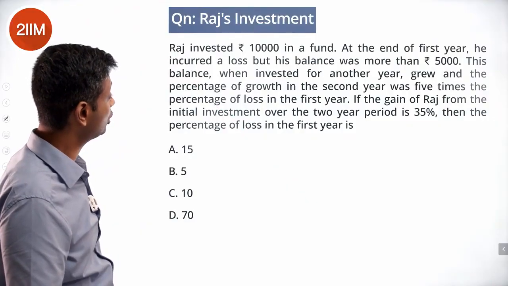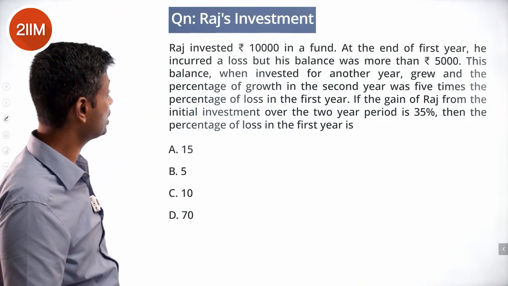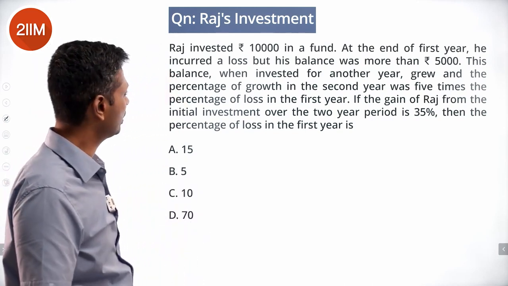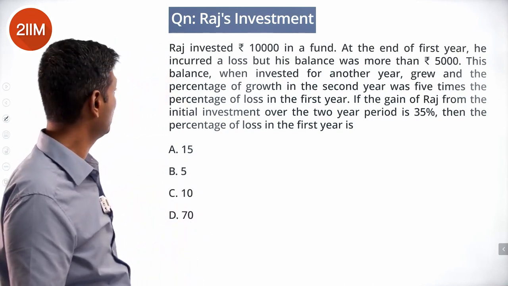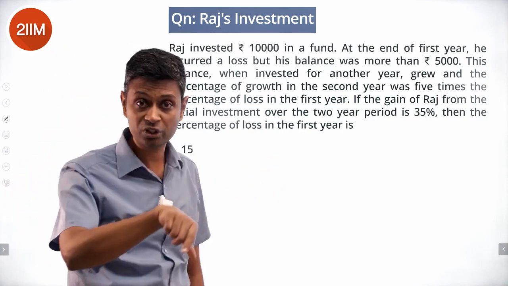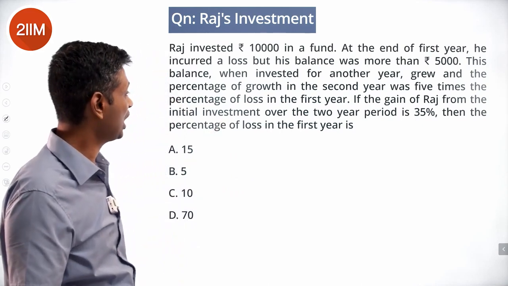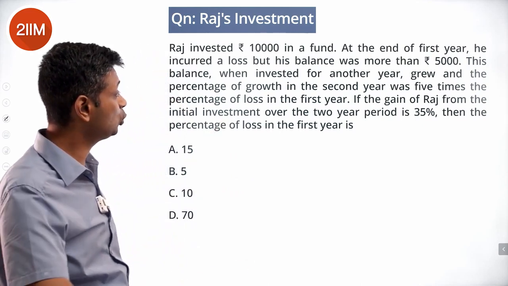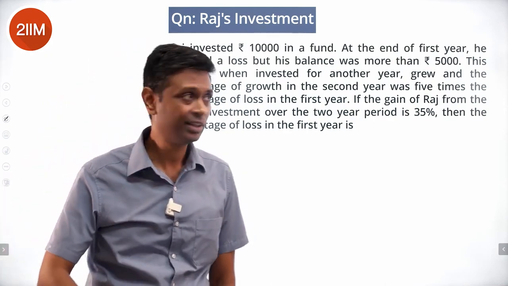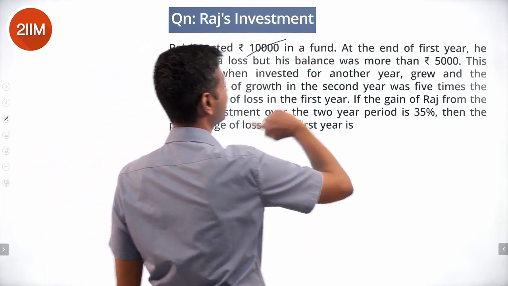Raj invested rupees 10,000 in a fund. At the end of the first year, he incurred a loss, but his balance was more than 5,000. This balance, when invested for another year, grew, and the percentage of growth in the second year was 5 times the percentage of loss in the first year. The gain of Raj from the initial investment over the 2-year period is 35,000. And the percentage of loss in the first year. Beautiful. Beauty here, we don't need this number.